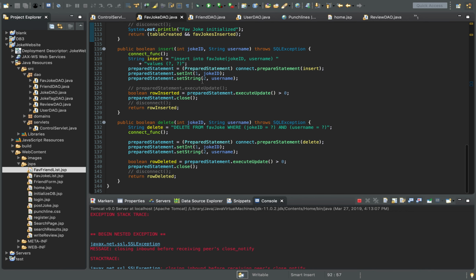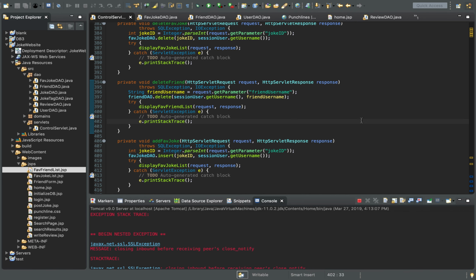So for the fave joke DAO, it's similar. There's a delete function in the DAO that you need. I have the parameters joke ID and the username, and then I delete from the SQL, deleting from the favorite joke where the joke ID equals and username is equal to, and then the parameters right here, joke ID and username. I have a prepared statement to delete it, and then basically I just return the row deleted and it's been deleted and refreshed.